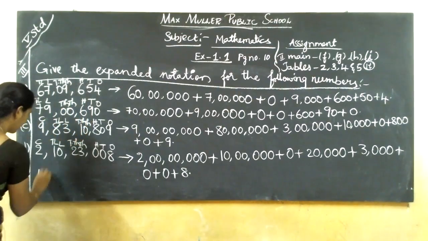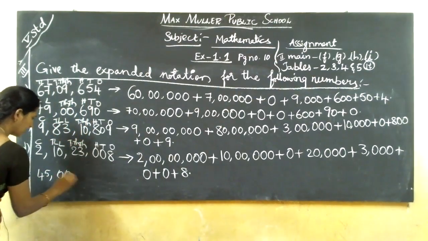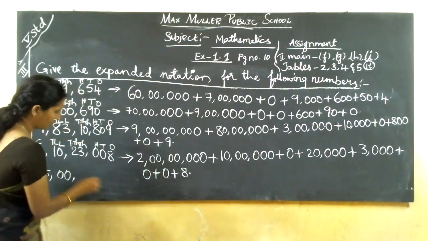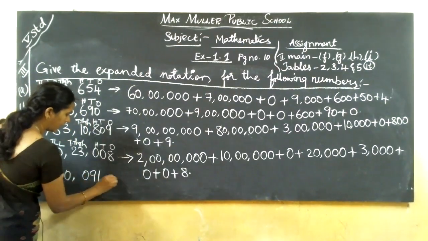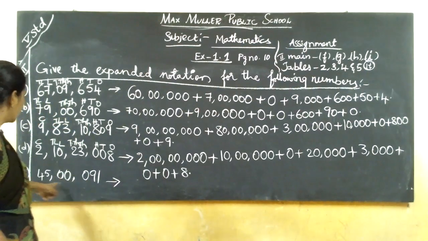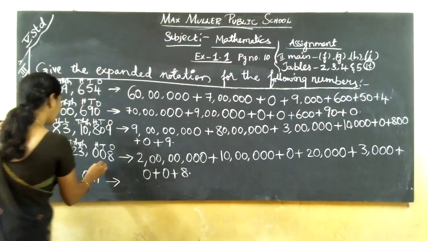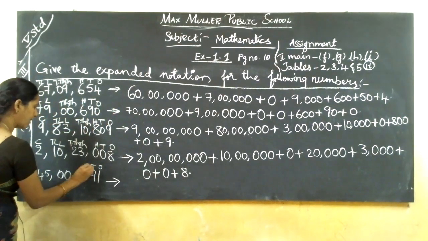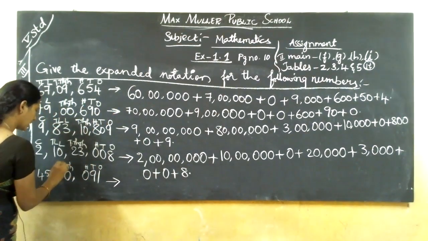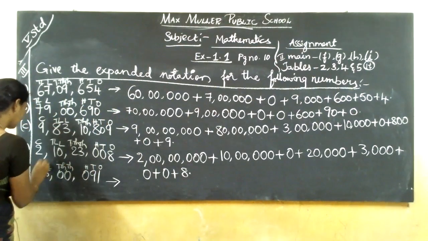So 45, 0, 0, 091. How many? 1, 10, 100, 1000, 10,000, lakh, 10 lakhs.